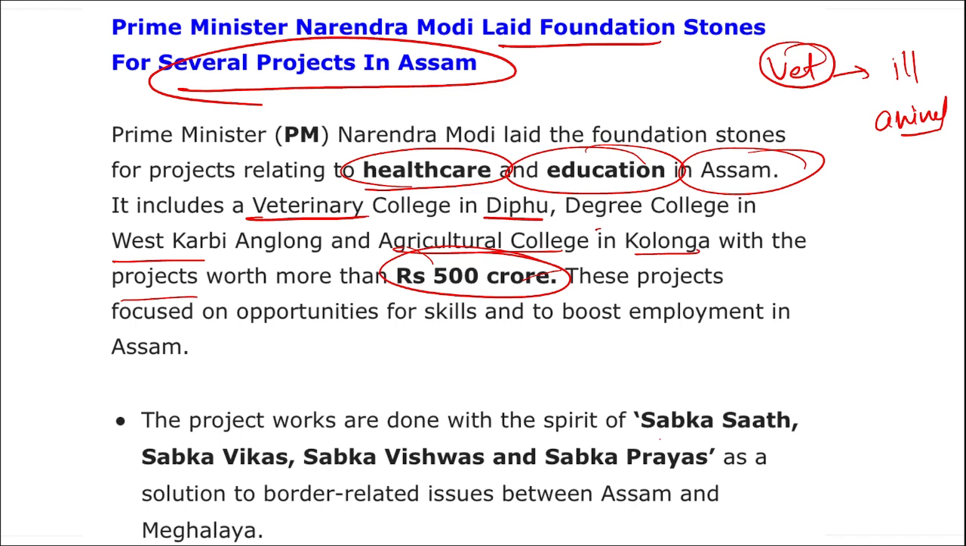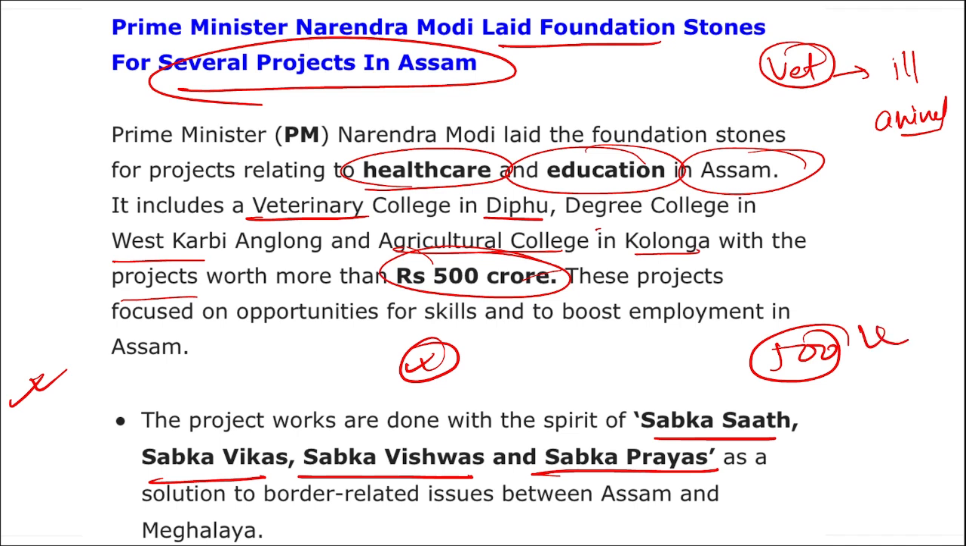The project works are done with the spirit of Sabka Saath, Sabka Vikas, Sabka Vishwas, Sabka Prayas. So just to remember, recently foundation stones for several projects, be it healthcare, education, veterinary college, degree college, were laid down in Assam. A question can be asked, what is the amount or what is the worth of projects that were laid down in Assam? 500 crore rupees projects were to be established in Assam. This was launched by Prime Minister Narendra Modi ji.